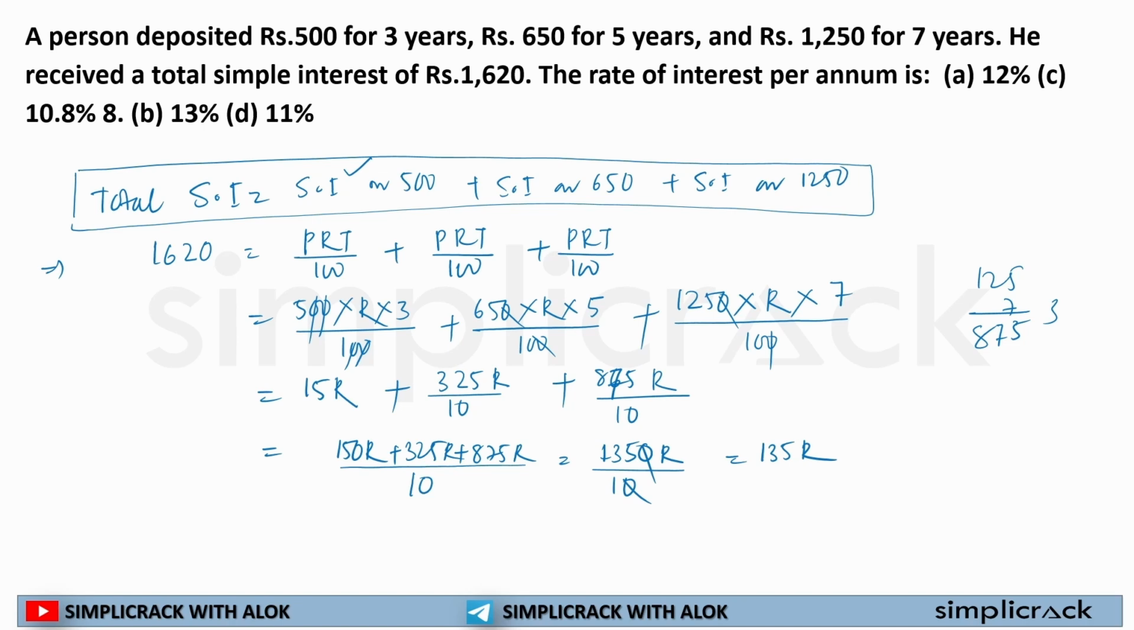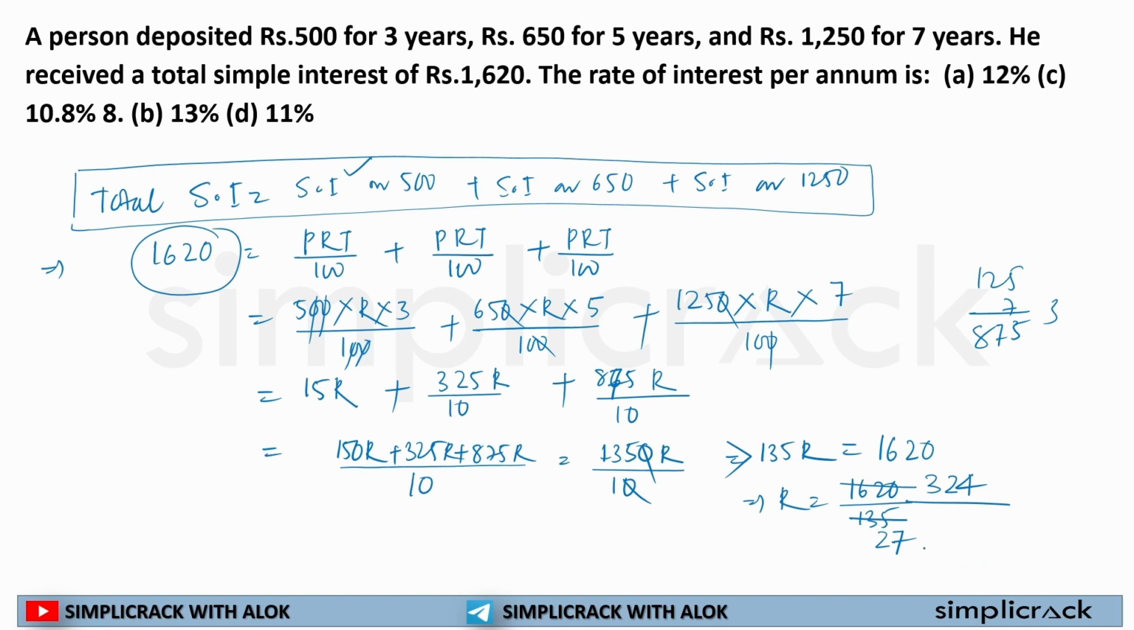Okay. Now 135R is equal to what? 135R is equal to total interest, that is 1620. So for the rate of interest, I can write 1620 divided by 135. So what I have to do, I have to simplify the ratio. If I divide 135 by 5, it will be 27, and 1620 divided by 5 will be 324.